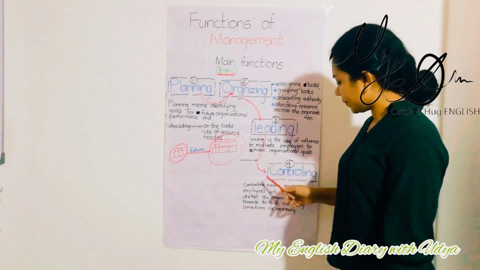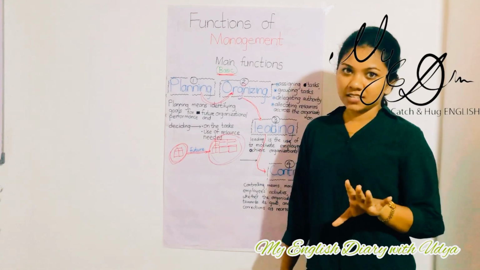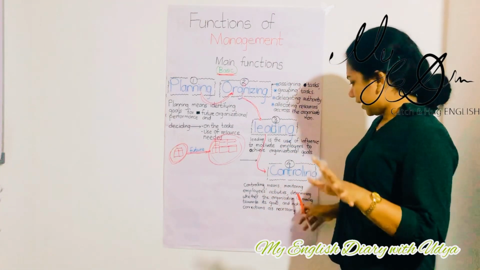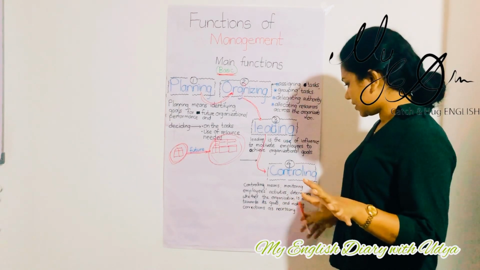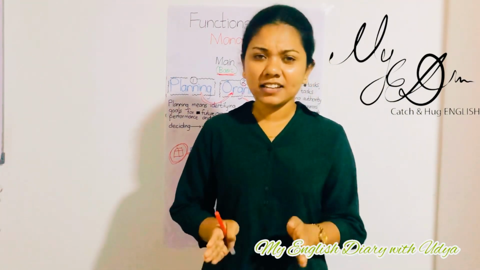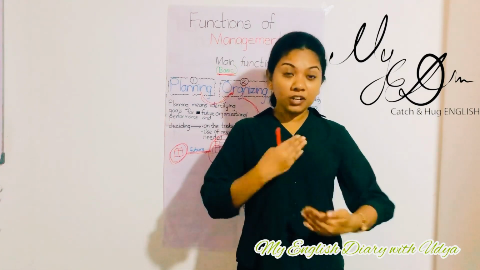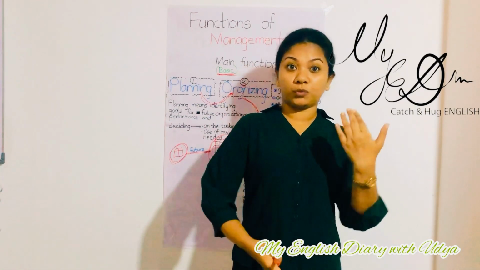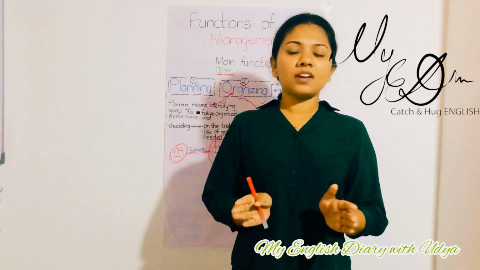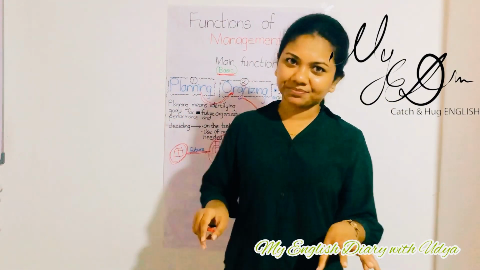What is that? Controlling. Controlling means monitoring employees, right? We have to lead the employees' activities, determining whether the organization is moving towards its goals. In the controlling stage, we have to determine whether we have reached our goals or not. If not, we have to recorrect, and go through the planning stage again. So in the controlling stage, we have to determine whether we have reached our goals or not, right?